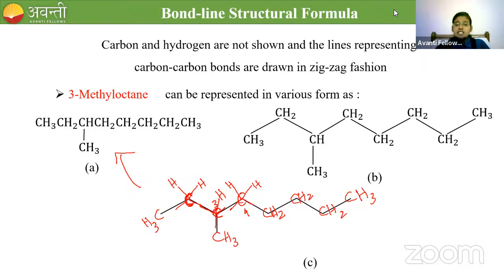It is very easy. If you're going for the bond line structure, you can just go for drawing the lines and you can get the answer immediately. But if you go for the condensed or complete structure, every time you have to put CH3, CH2, CH2 and all. So it is a time consuming thing, no? So better learn how to draw the bond line structure for all the molecules. It is very easy and it is very understandable if you practice.